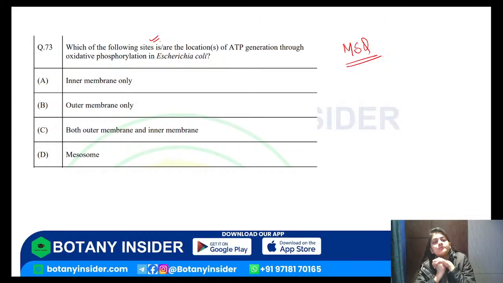Done. Which of the following sites is or are the location of the ATP generation through oxidative phosphorylation in E. coli? Mark the answer for this. Inner membrane only, outer membrane only, both outer and inner membrane, and mesosome. Try it out.